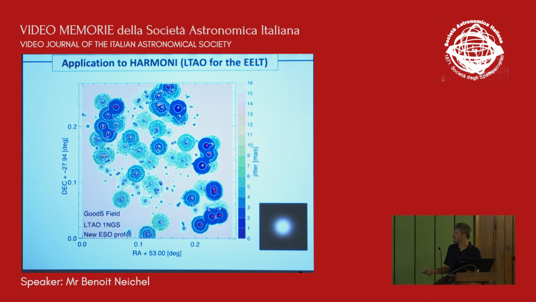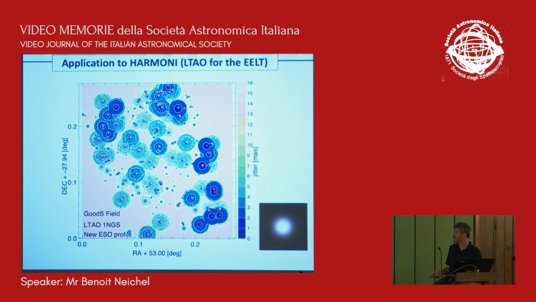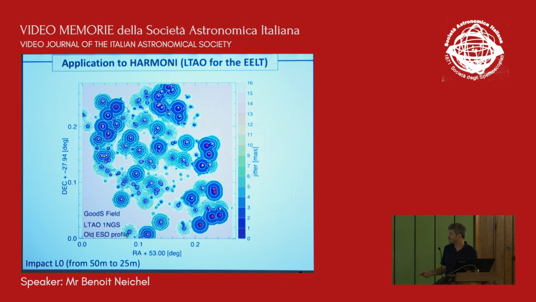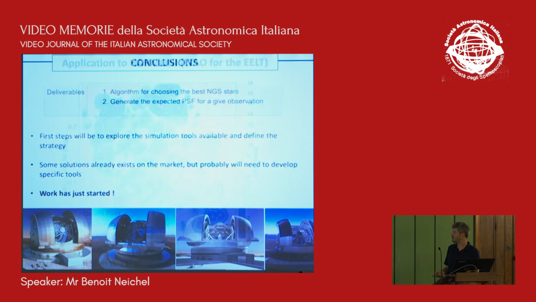So just depending on the Cn², you see that you may gain a lot of sky coverage and a lot of performance. So Cn² will definitely be a very important input, and maybe having a way of doing forecasts of Cn² may be important, because like this we may be able to predict what the performance will be during the night. And again, the outer scale is very important. Going from 50 meters to 25 meters makes a big difference in terms of performance.